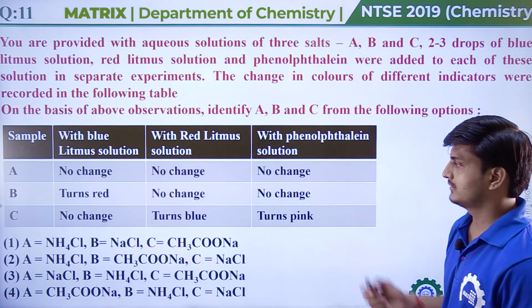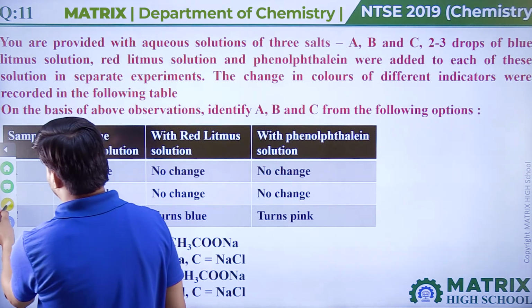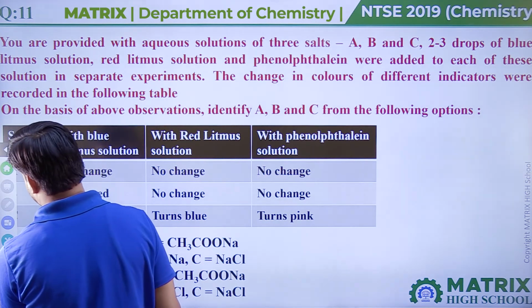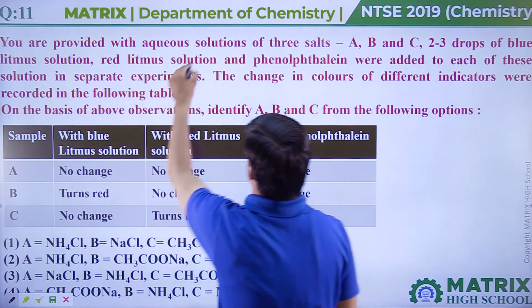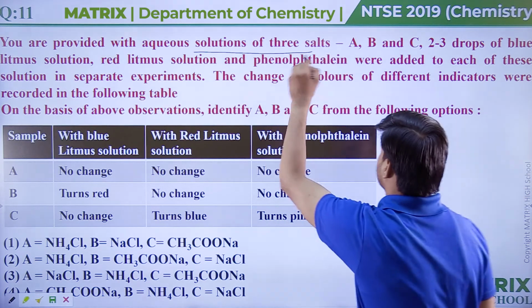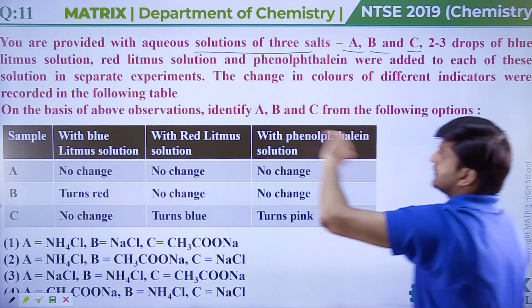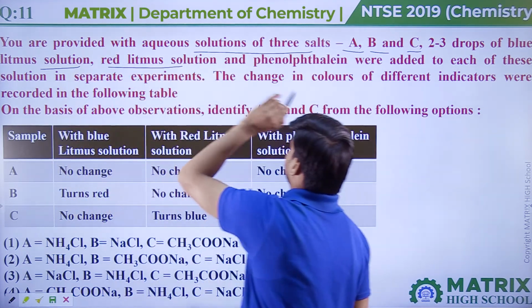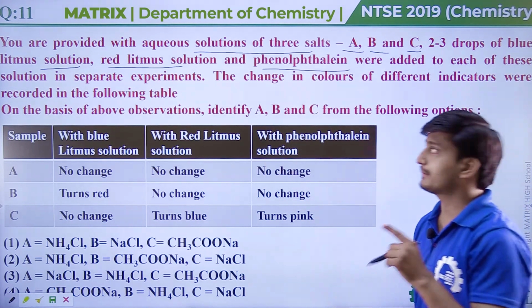Now this is our next question, guys. The question says, you are provided with aqueous solutions of 3 salts A, B and C. 2 to 3 drops of blue litmus solution, red litmus solution and phenolphthalein were added to each of these solutions in separate experiments.